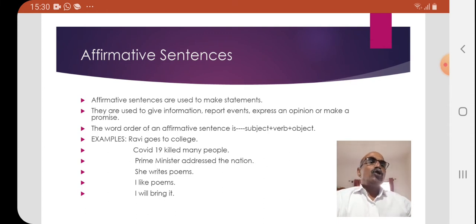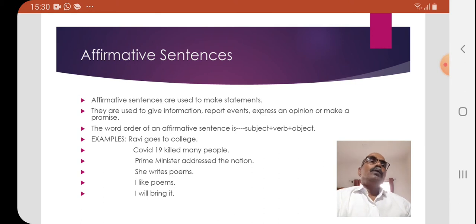Look at these sentences. Ravi goes to college. Apparently, Ravi is the subject in this sentence. It is followed by the verb goes. We have added the affix es to this verb go. We have added es to go in this sentence because Ravi is third person singular.